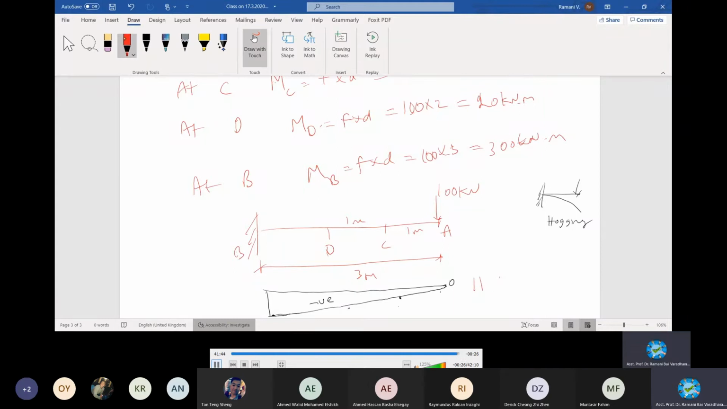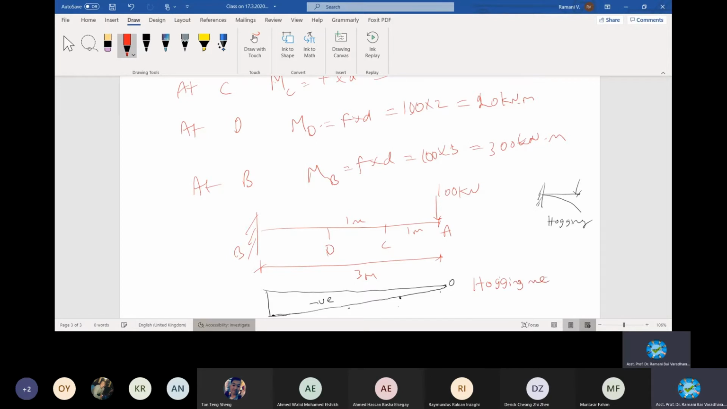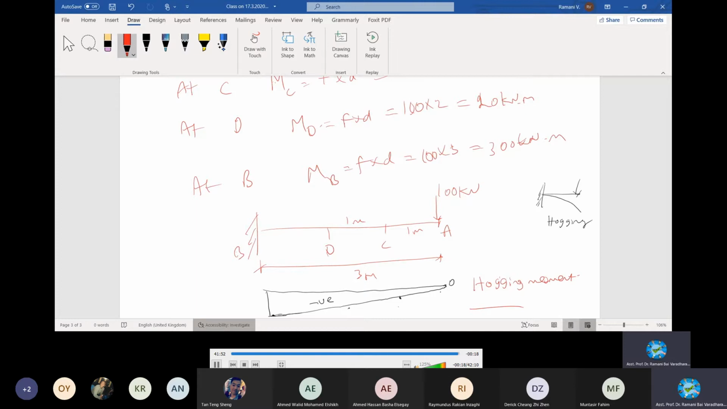Hogging type of moment. The moment is hogging. Hogging moment, which is negative. Okay, this is how you can do it for individual beams. So I stop here. Right.